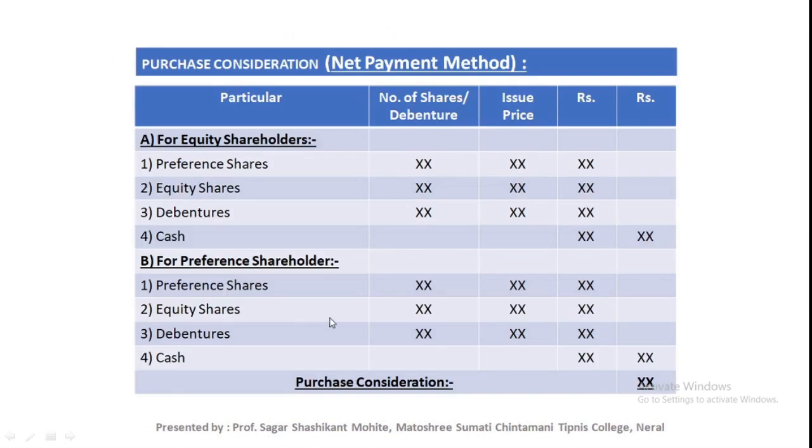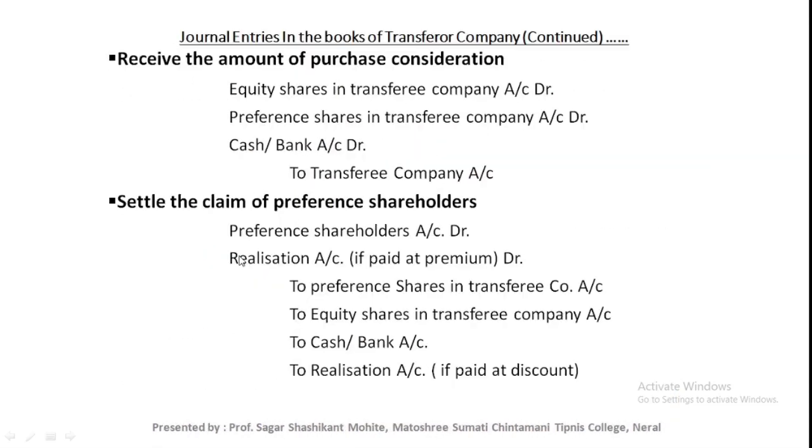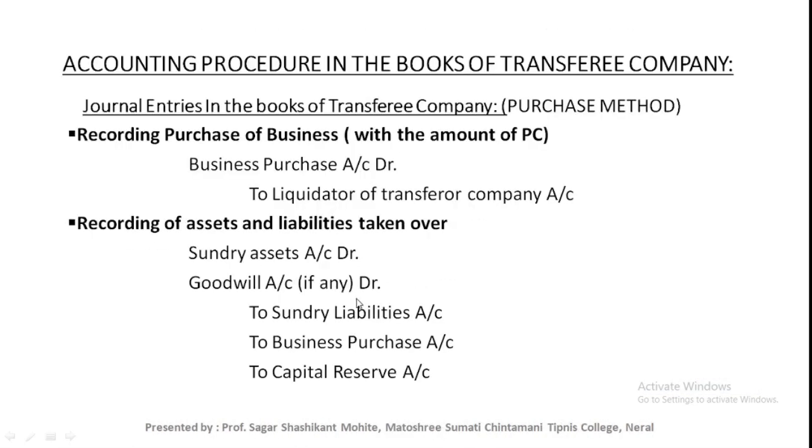If you have prepared purchase consideration by the net asset method, then all these assets are at the debit side and all the liabilities at the credit side, and to business purchase account means the amount of purchase consideration. Otherwise there will be a balancing amount, that is goodwill or capital reserve.